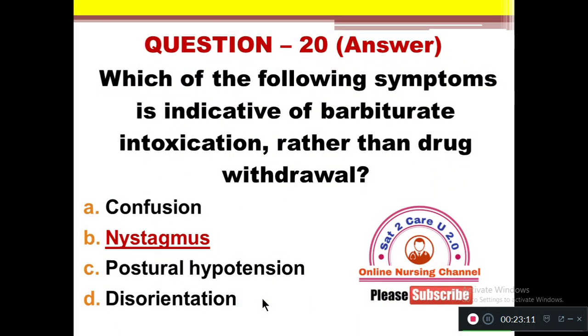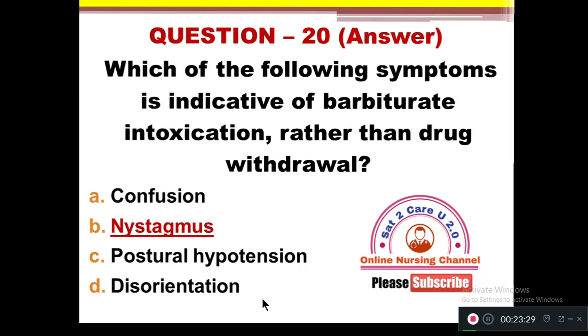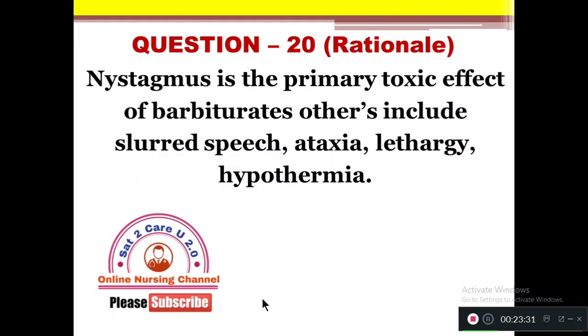Nystagmus is a barbiturate intoxication symptom. Confusion is also present in intoxication, but it is also present in the withdrawal state. So the other three symptoms are also present in the withdrawal state, but the only symptom which is seen in intoxication is nystagmus. So nystagmus is the primary toxic effect of barbiturates. Others include slurred speech, ataxia, lethargy, and hypothermia.